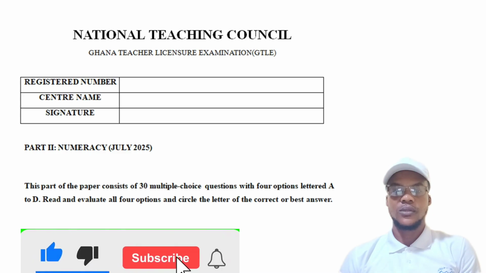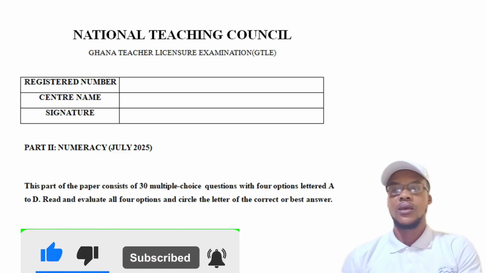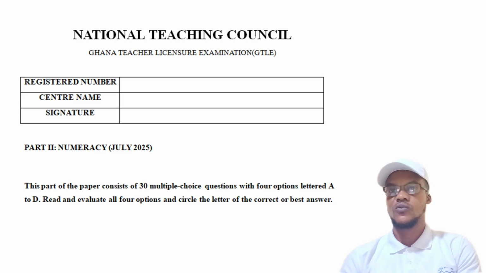In our previous lesson, we solved from question 1 up to question 11. Yes, we were able to solve 11 out of 30 questions. Today we are going to solve from question 12 up to question 20, and for the rest of the 10 questions we will find some days to look at them.